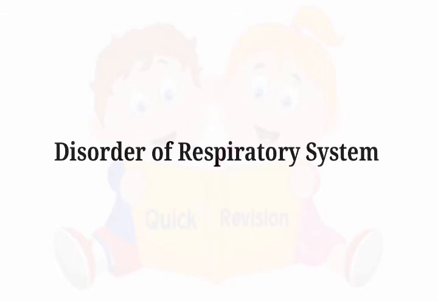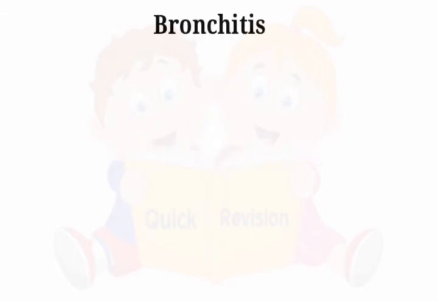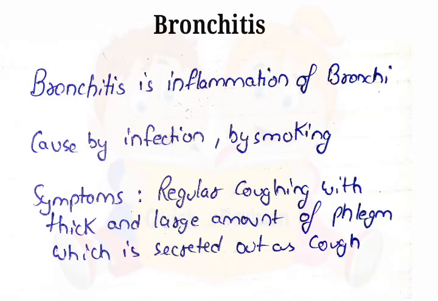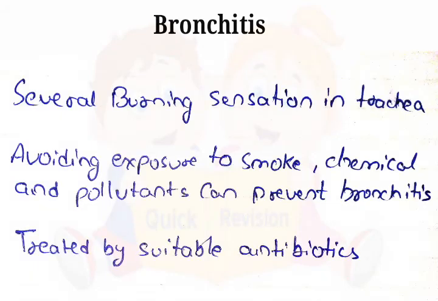Disorders of respiratory system. So first is bronchitis. Bronchitis is inflammation of bronchi caused by infection or by smoking. Symptoms: regular coughing with thick and large amount of phlegm which is secreted out as cough. Severe burning sensation in trachea. Avoiding exposure to smoke, chemicals and pollutants can prevent bronchitis. Treated by suitable antibiotics.